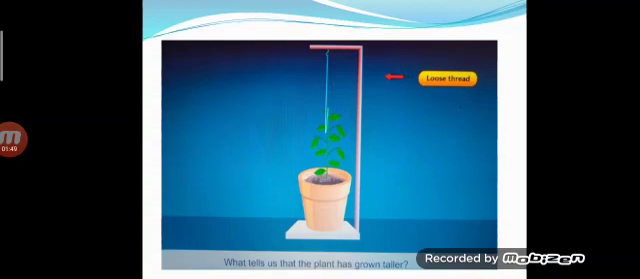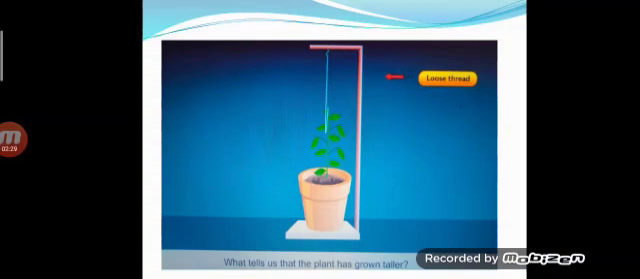Here you can see in the diagram the thread is loosened. In the previous diagram, the thread was straight. As the plant starts growing height-wise, the straight thread loosens. So, from this experiment, can I say that plants grow if we provide them proper nutrition for growth and development purposes? What tells us that the plant has grown taller? There must be something.